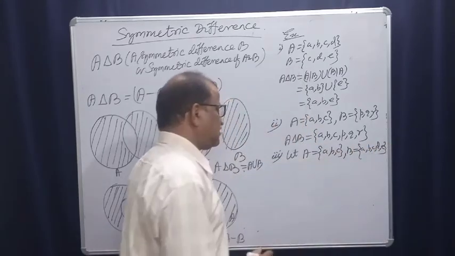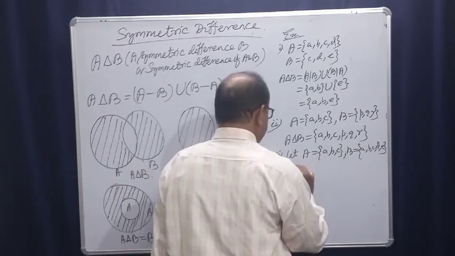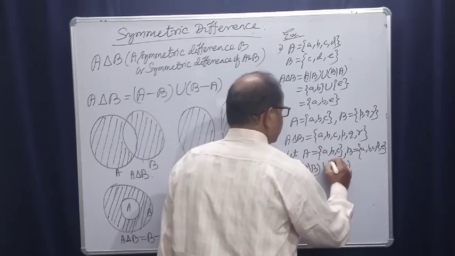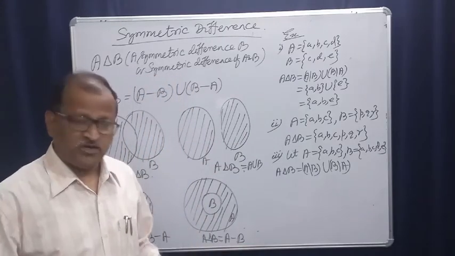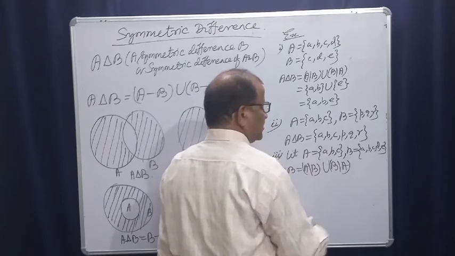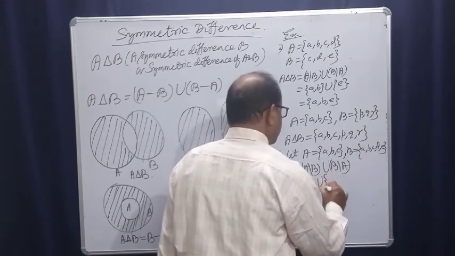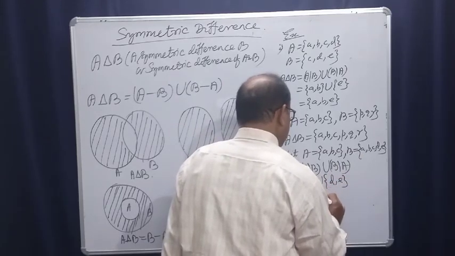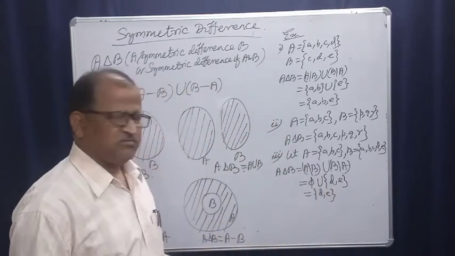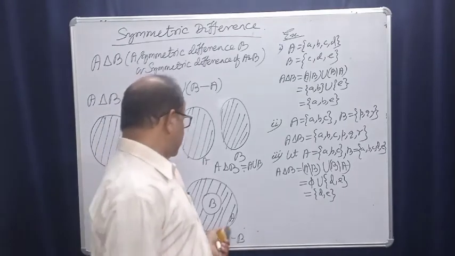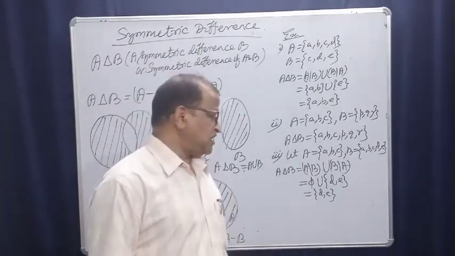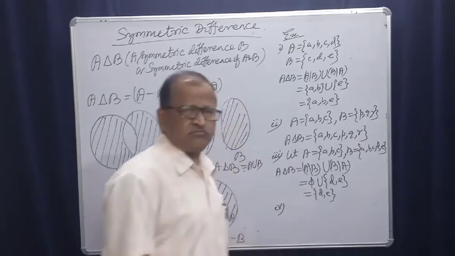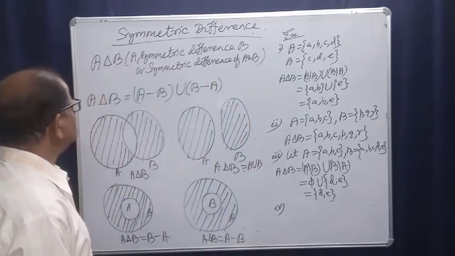Here A is a subset of B. A symmetric difference B is A difference B union B difference A. A difference B is the null set, since all elements of A are in B, so the result is null set union B difference A, that is {d, e}. So this is about symmetric difference.